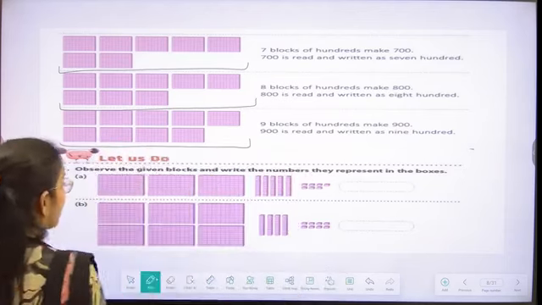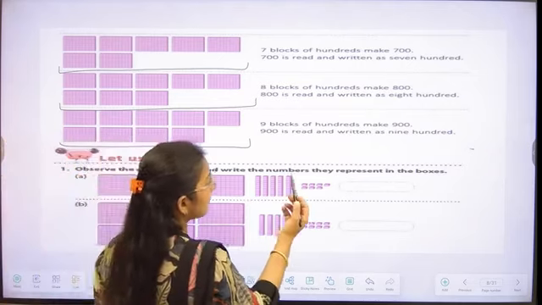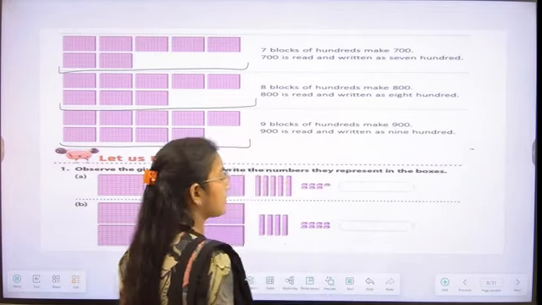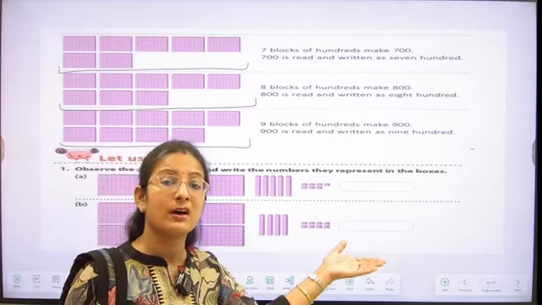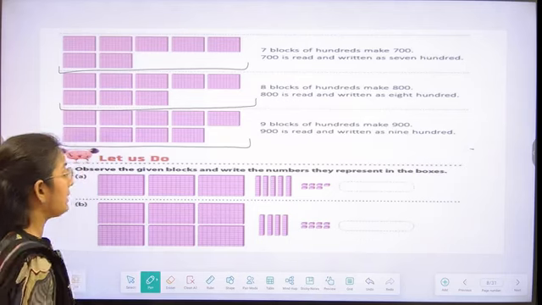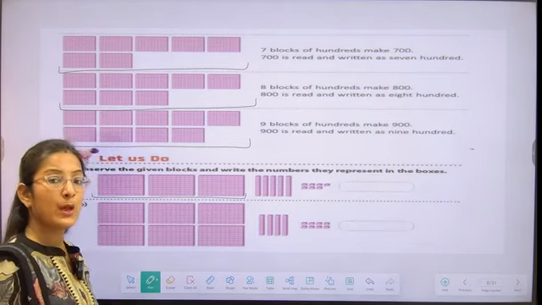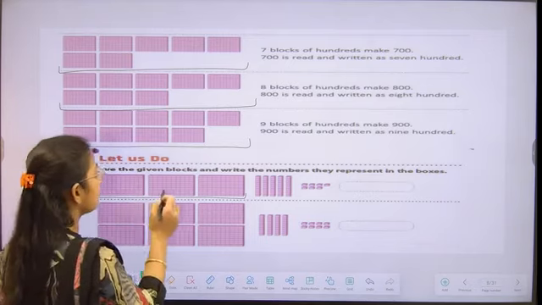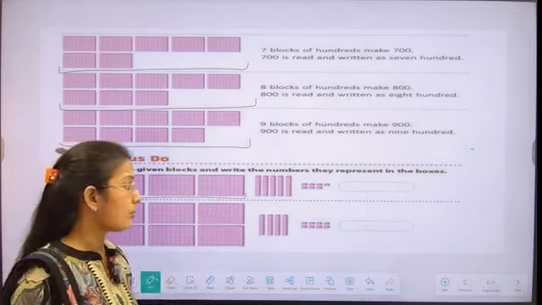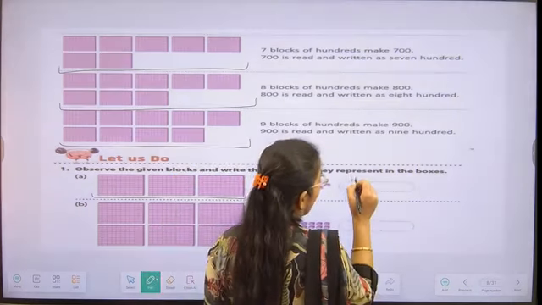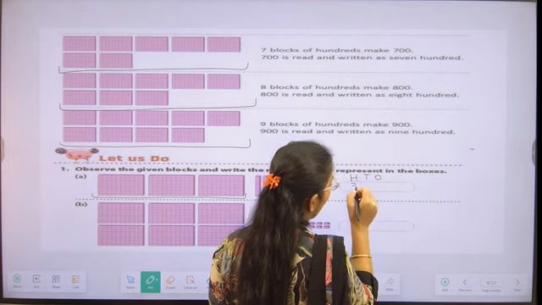Let's do one activity based on that. What we have to do? We have to observe the given blocks and write the numbers they represent in the boxes. We have to count the blocks and form the number. Let's do it with me. In this, the first one, what we have seen, students, how many 100 blocks we are having? We are having 1, 2, 3. How many 100 blocks we are having? We are having 3 hundred blocks. So what we can do? We can write hundreds, tens, ones, and just below hundreds we can write 3.